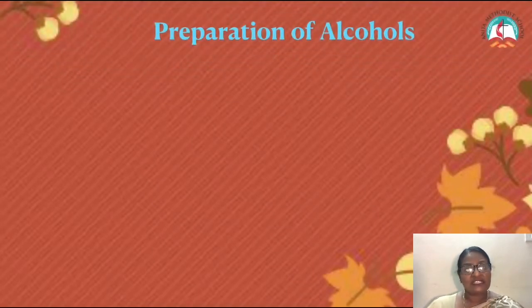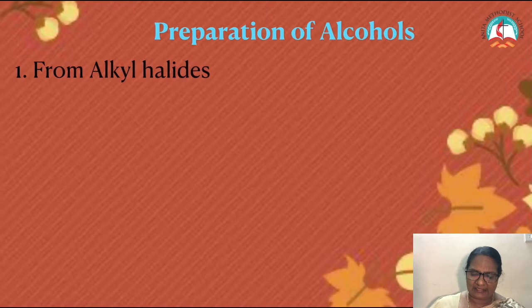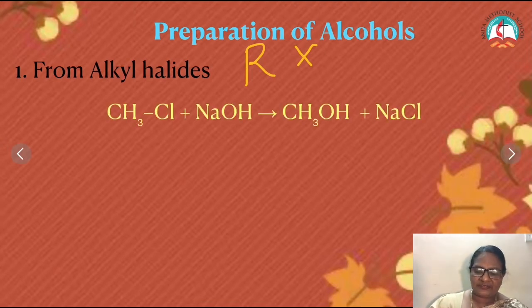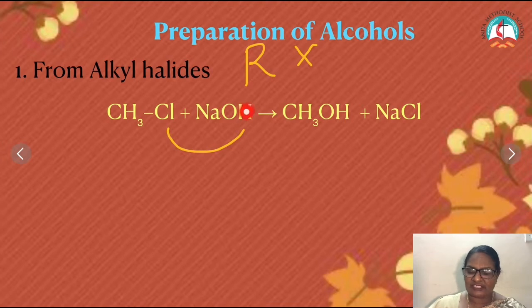Let's see the preparation of alcohols. First, alcohols can be prepared from alkyl halides. Alkyl halide is RX. R stands for the alkyl group and X the halogen atom. This is a simple nucleophilic substitution reaction. Halides, when reacted with OH, are interchanged and we get alcohols. This is methanol, methyl alcohol, a primary alcohol.